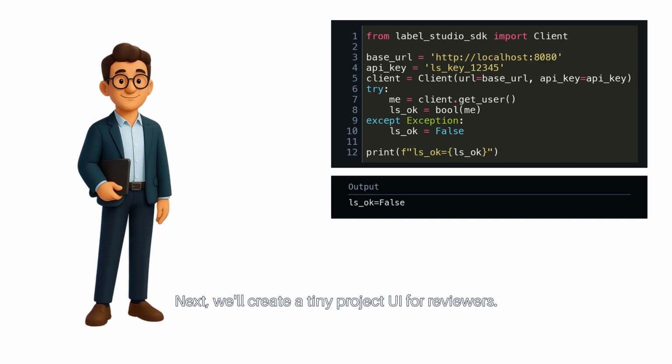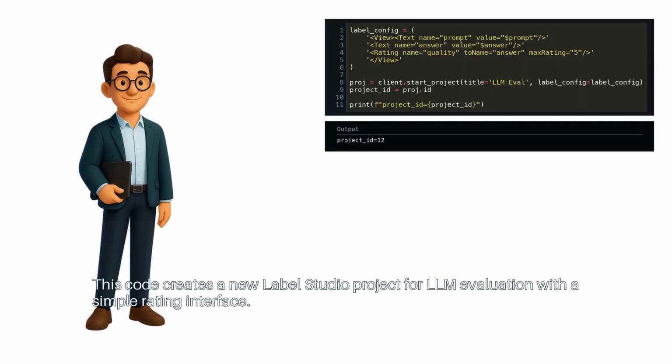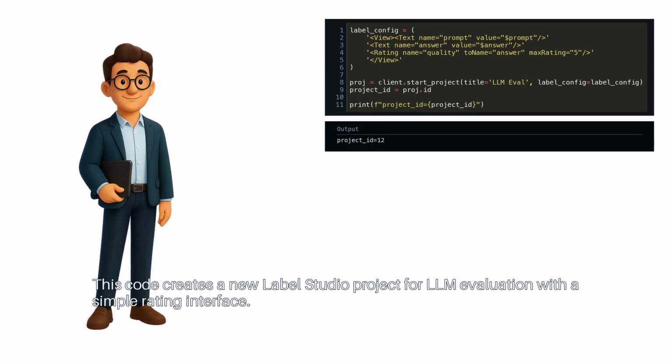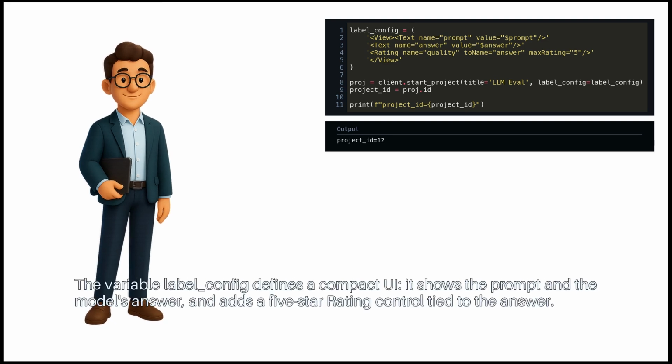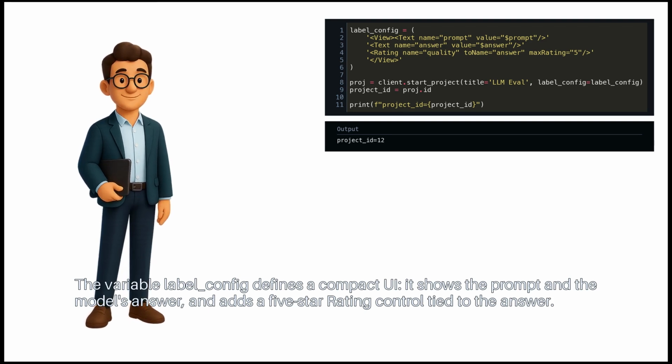Next, we'll create a tiny project UI for reviewers. This code creates a new Label Studio project for LLM evaluation with a simple rating interface. The variable label_config defines a compact UI. It shows the prompt and the model's answer, and adds a 5-star rating control tied to the answer.